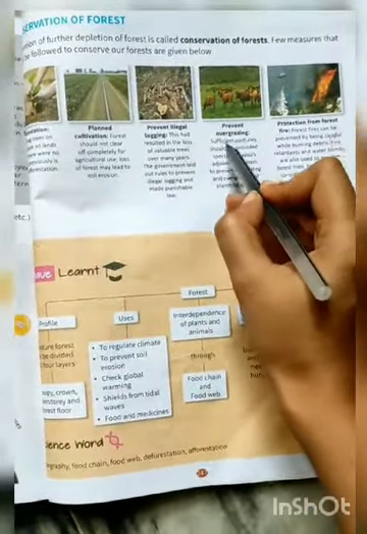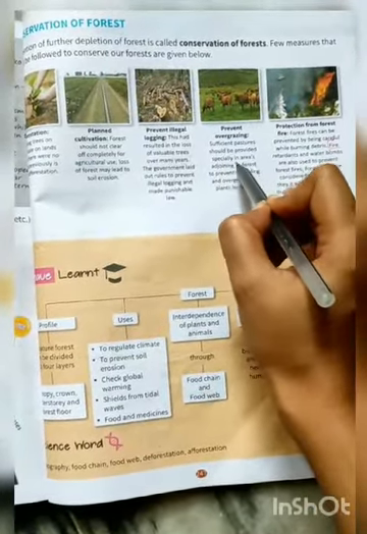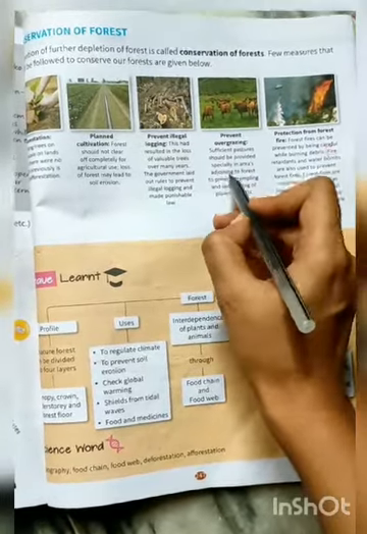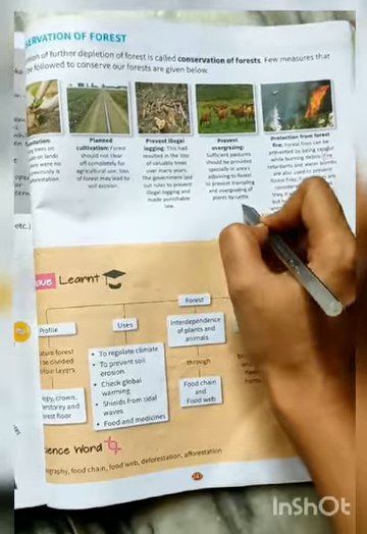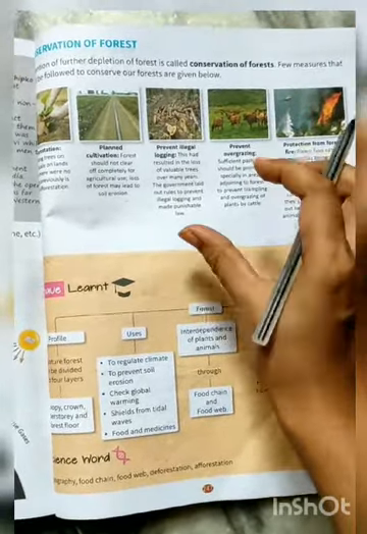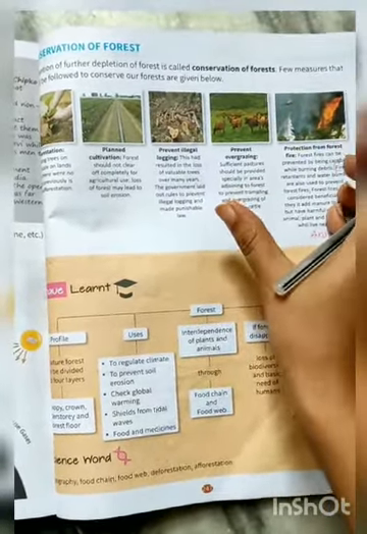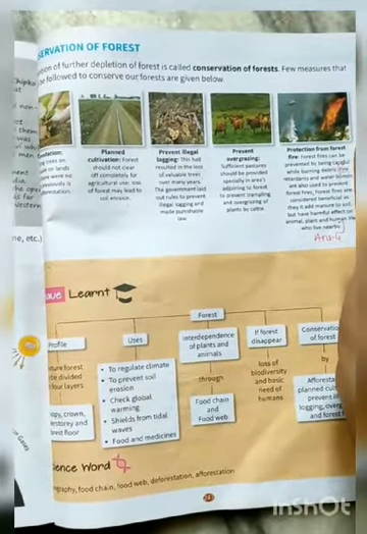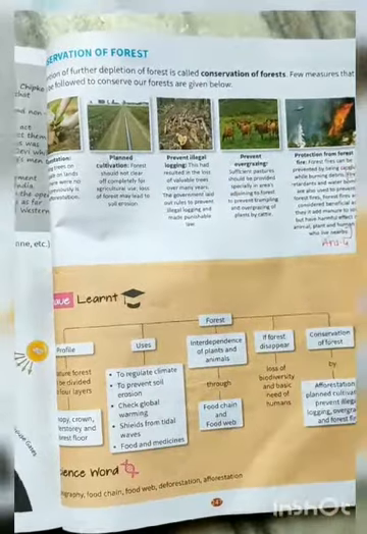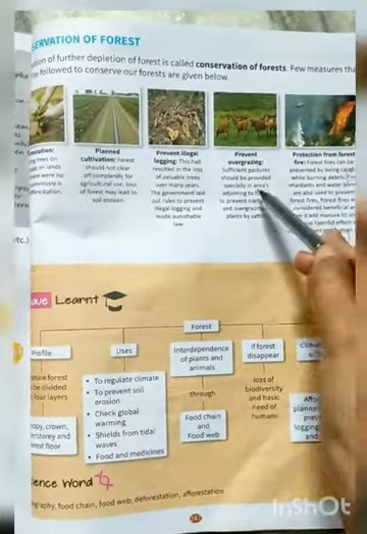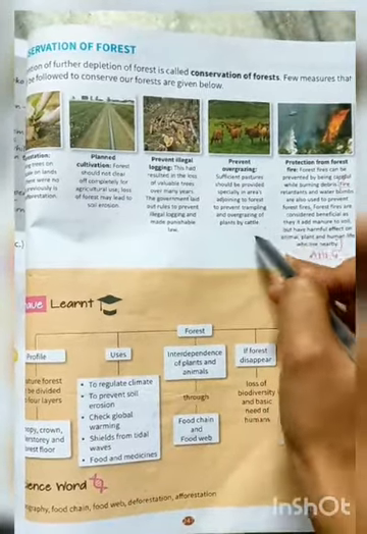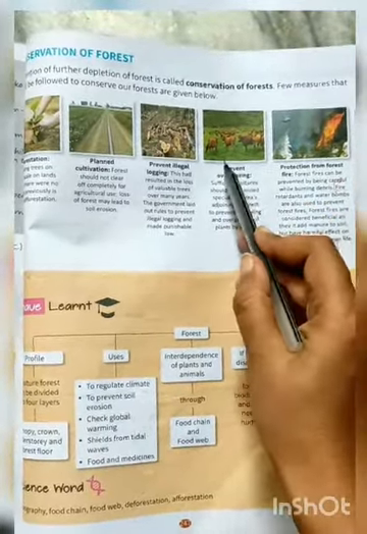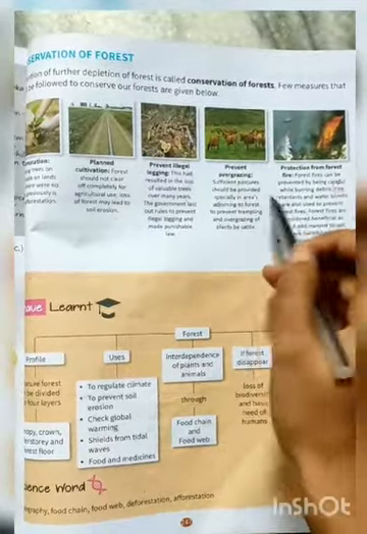Prevent overgrazing. Sufficient pastures should be provided, especially in the area adjoining the forest, means near to the forest, to prevent trampling and overgrazing of the plants by the cattle. There should be sufficient planning done by the government as well as the cattle bearers. Sufficient pasture should be provided to them by the government, so that they will not just depend on the forest area. That will lead to overgrazing.